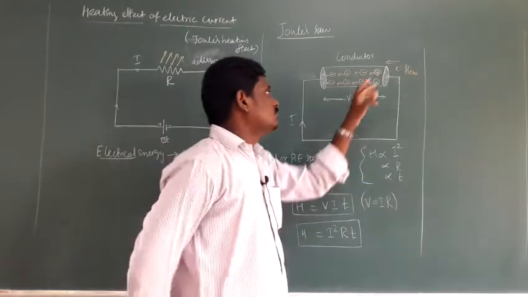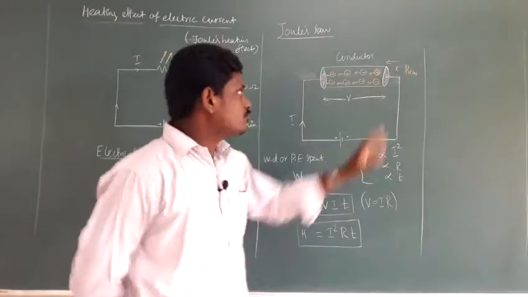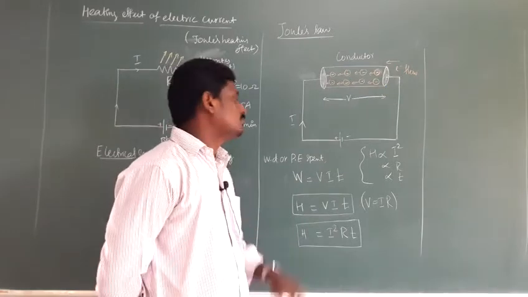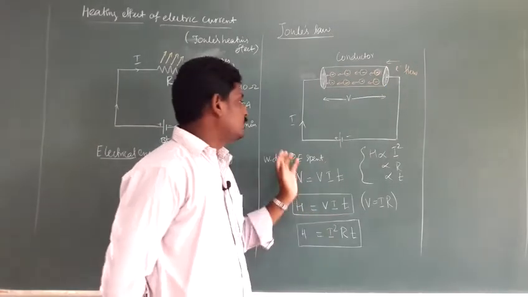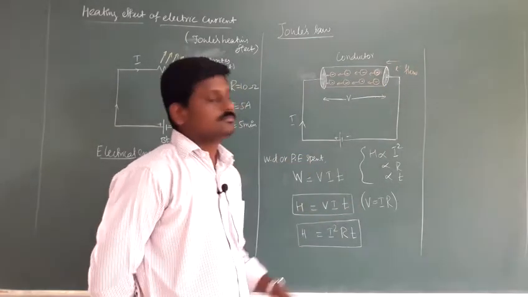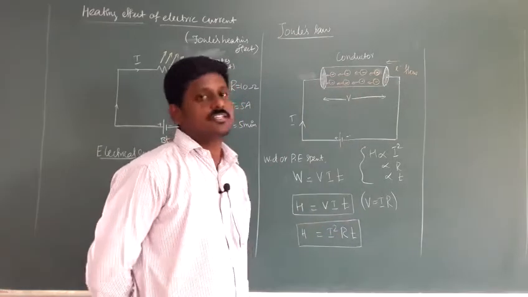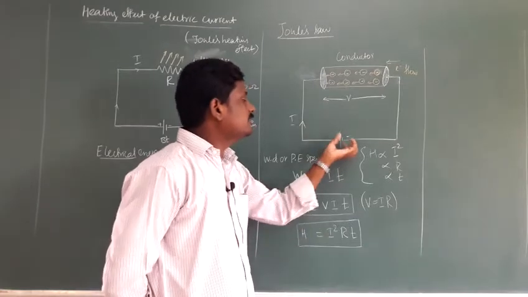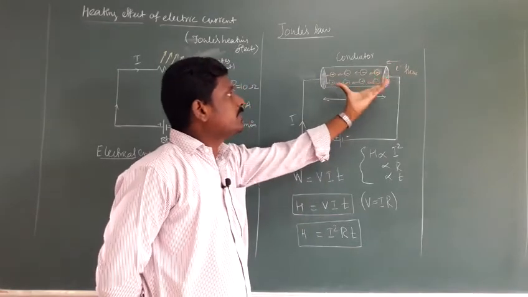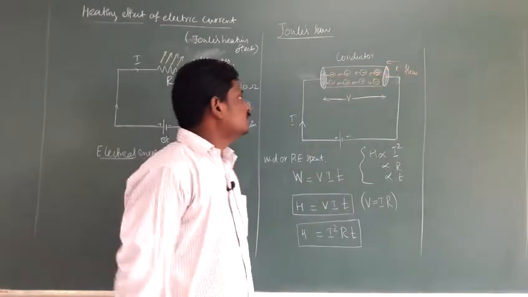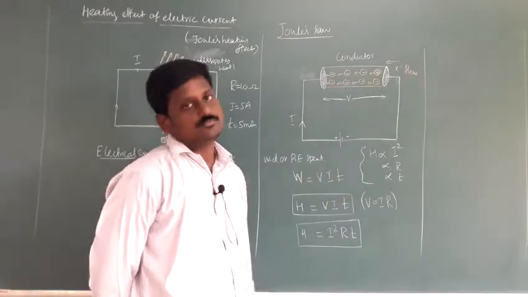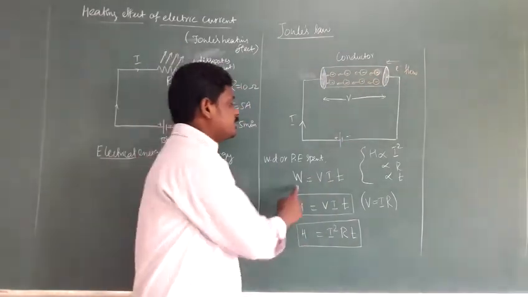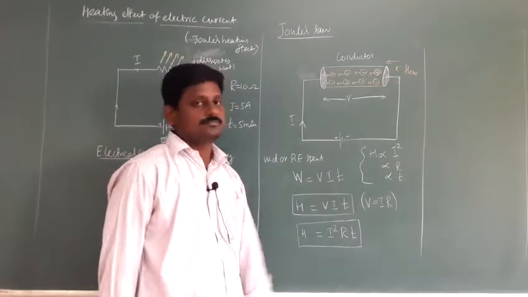Now the electron moves from one place to another, so some work is done. That work done, or potential energy, is spent by the potential difference, or by the battery. The battery applies some potential difference across the conductor, so some work is done, or potential energy is spent, on the conductor. Work done is equal to VIT.